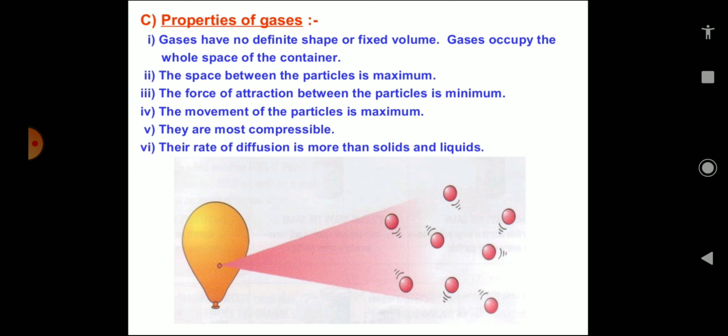It is used as fuel in vehicles. Due to their high compressibility, a large volume of gas can be compressed into a small cylinder and transported easily. Because CNG and LPG are highly compressible, a large volume of gas is filled inside the cylinder and transported from one place to another.